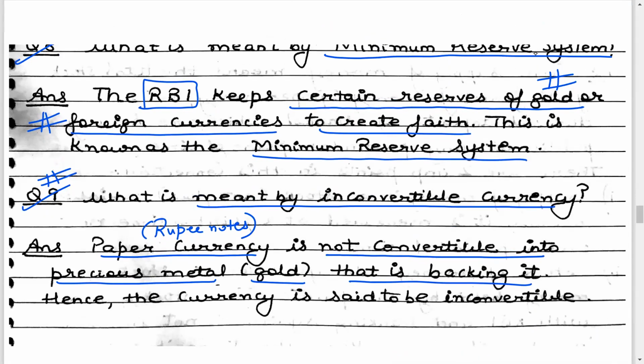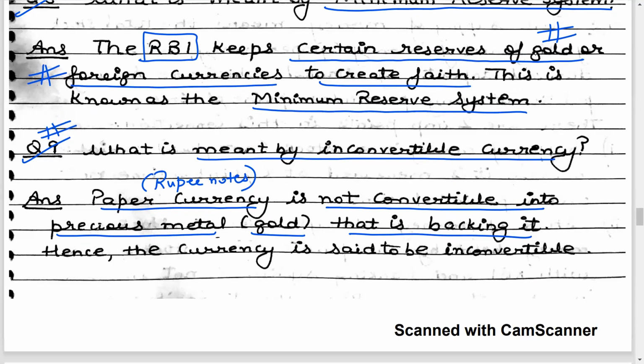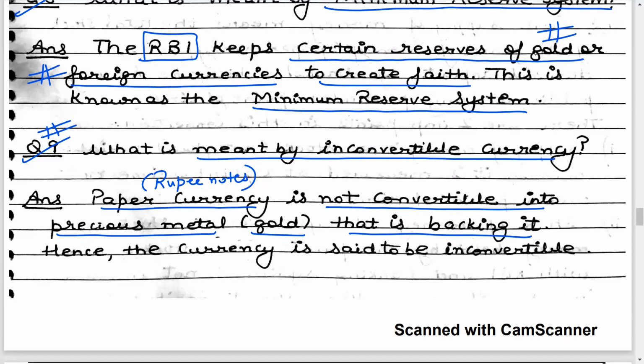We just said in question number 8 that whatever money is printed by the central bank is backed by gold or foreign assets. Now whatever money is being printed by the central bank is not convertible into the gold that is backing it. Hence, we say that the currency is said to be inconvertible.